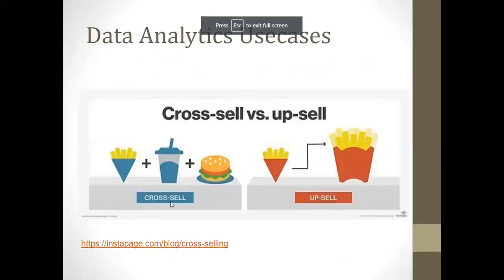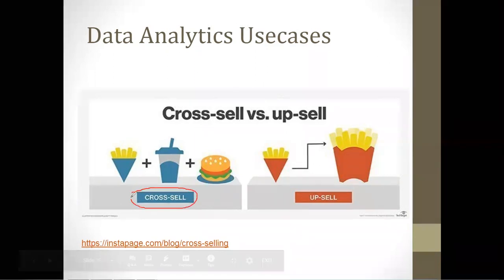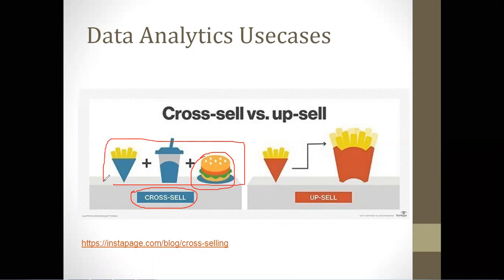Then the next example is cross selling and upselling. In cross selling, they give you a combo. If you want to purchase just a burger, they will give you a combo: if you purchase three items together, you will get some discount. So it is called cross selling, meaning when a customer wants to purchase one item, they motivate or encourage the customer to buy another item also, by giving some discount or some offers.